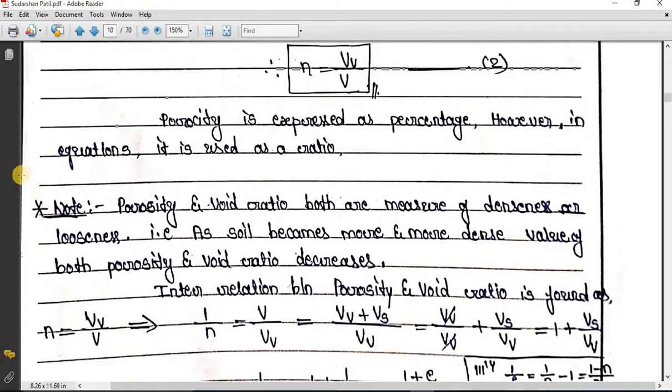A very important note over here which I have marked, that is porosity and void ratio are measure of denseness or looseness of the soil. What it means, if as soil becomes more and more dense, if density of soil increases, the value of porosity and void ratio decreases. Remember, these are inversely proportional. Denseness and porosity and void ratio are inversely proportional.